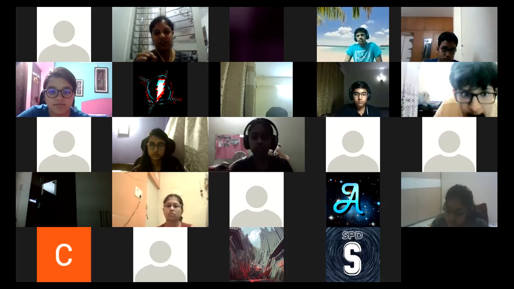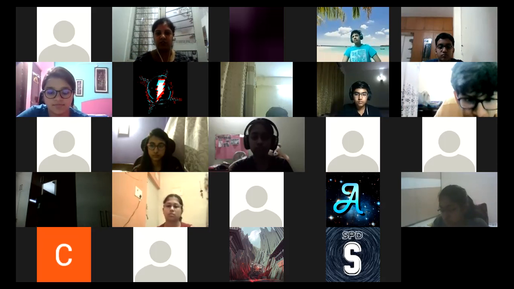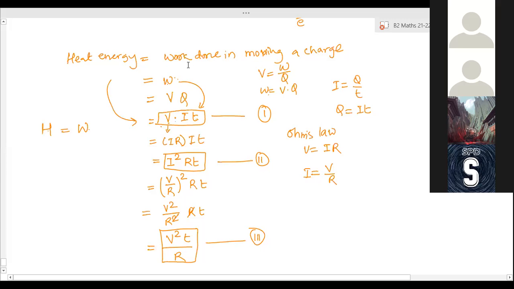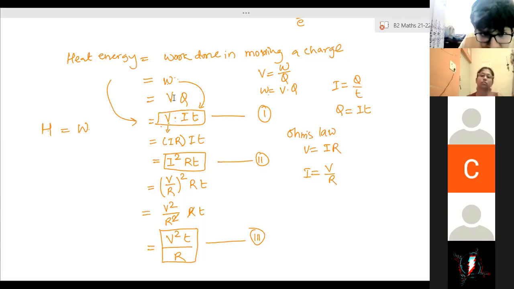So the work done is equal to, now with the formula, how to take that formula? Come to this point. This is equal to the work done in moving a charge, so work done is equal to V into Q. Now we keep substituting the values depending on our use. We can use V into Q also; this can be considered a formula.